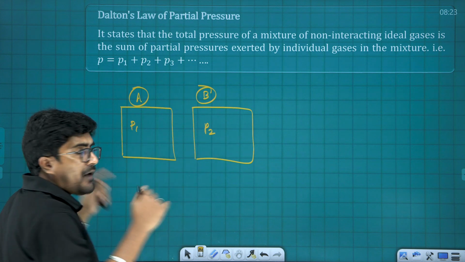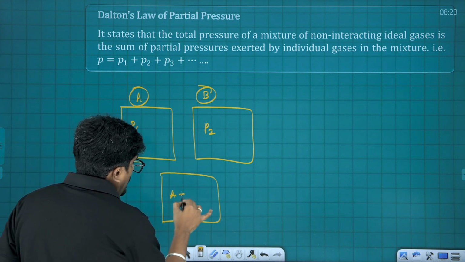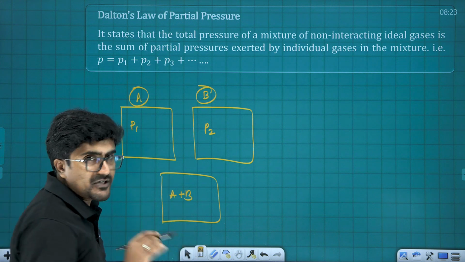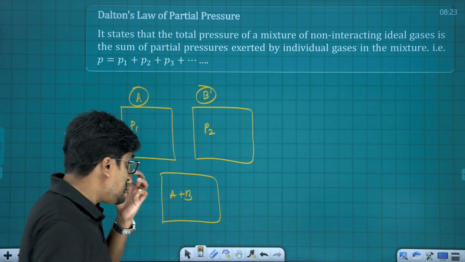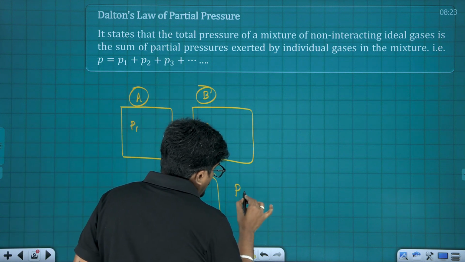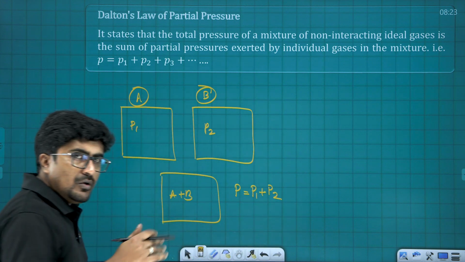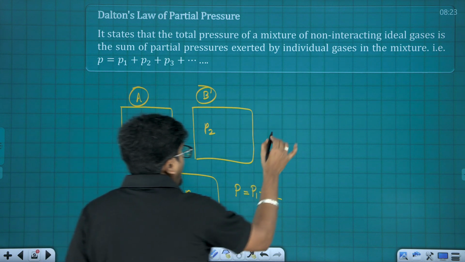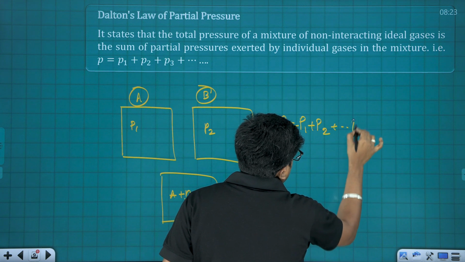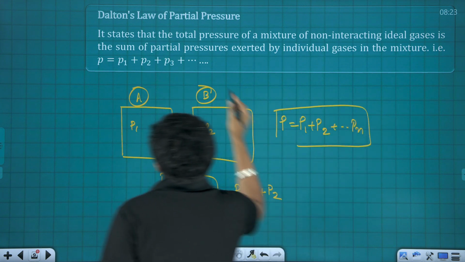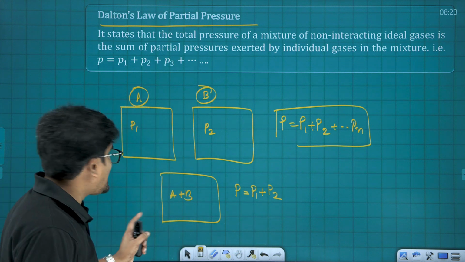P2. Now if I consider the presence of both the samples in the same container, like now A plus B is there. Now altogether the pressure exerted by these 2 samples together in the same container under the same conditions is going to be P equals P1 plus P2. And if I have n number of samples, then the total pressure is going to be P1 plus P2 and so on up to Pn. That is what Dalton's law of partial pressure is. Okay, you must understand the situation.